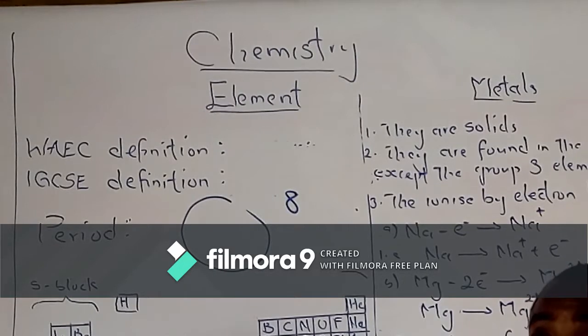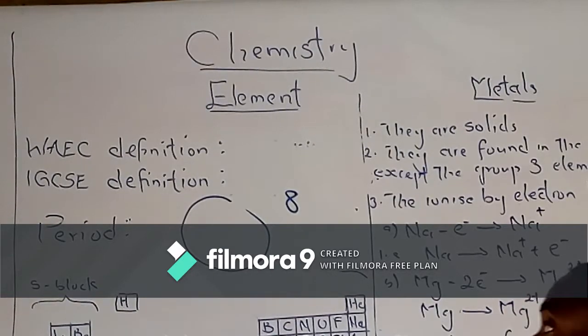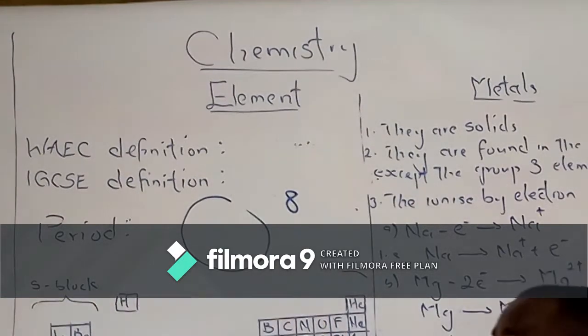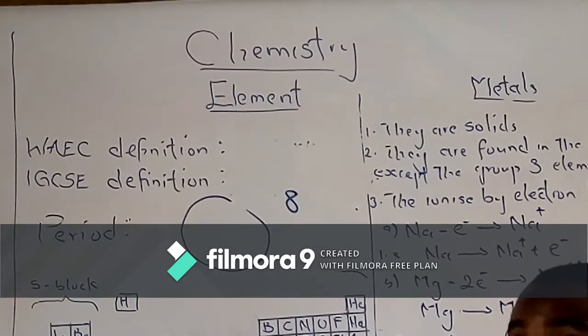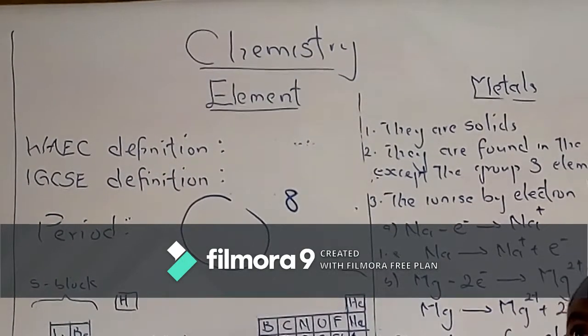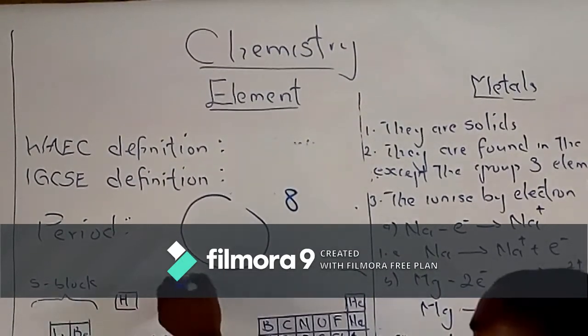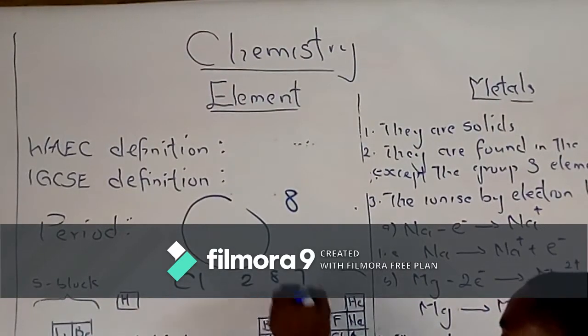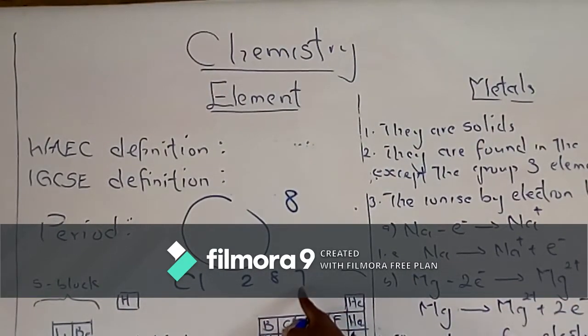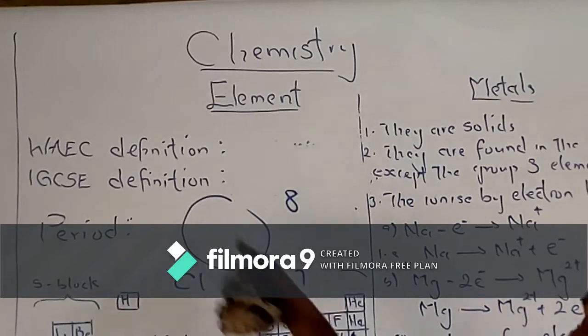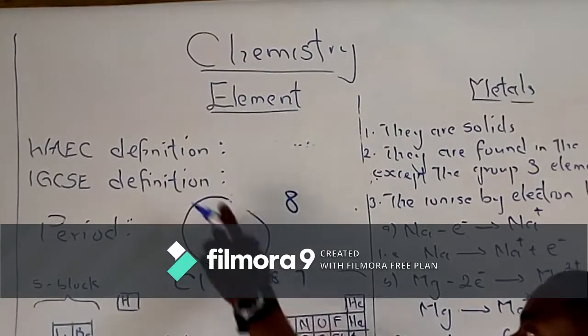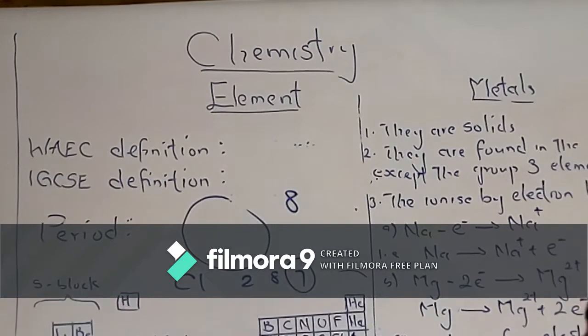For now, I will later give you the formula for knowing the maximum electrons a shell can take when we get to electronic configuration. The maximum number of electrons that the outer shells, apart from the K shell, the inner shell, can take is 8. Now, if for instance you have chlorine, 2, 8, 7, the outer electrons are 7 in number instead of 8. Chlorine will be very active because it has incomplete electrons on the outermost shell.